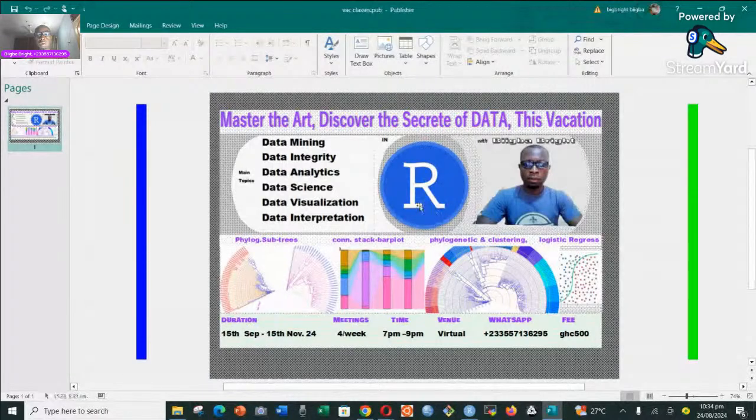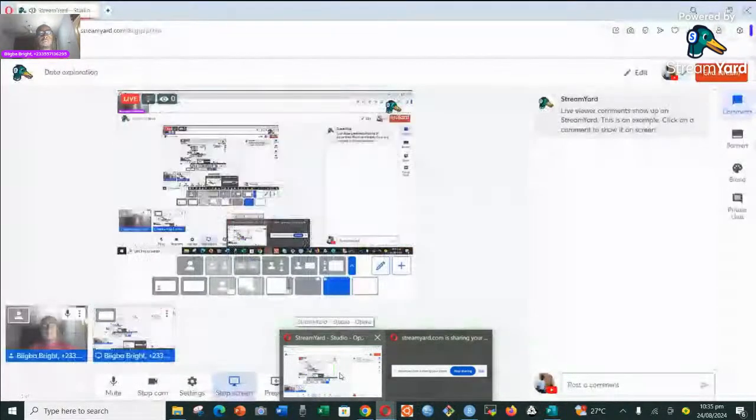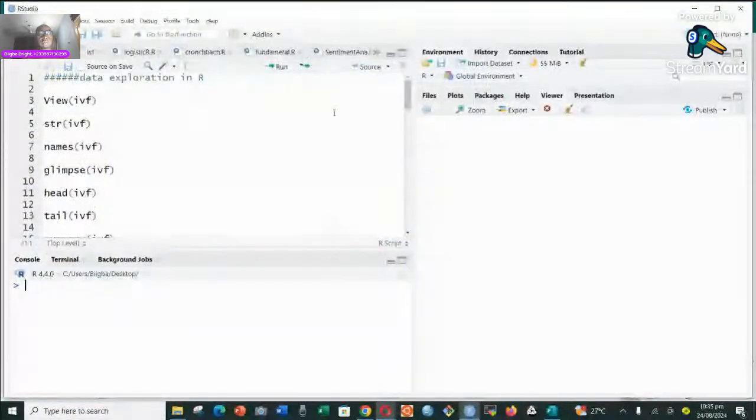So now let me just give you a brief on how to do data exploration, especially if you want to do descriptive statistics. You don't have to do forensic analysis or inferential analysis. You just want to have a quick glimpse of your data and then pick some synopsis or some quick information from it. So I'm going straight to my R Studio at the moment. Okay, I think my screen is shared. So this is my R Studio.